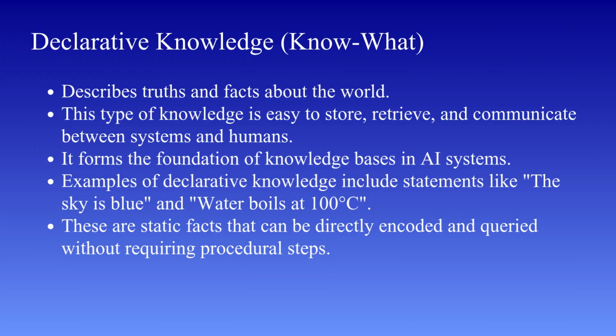So, in summary, declarative knowledge represents facts and truths, is static in nature, is easy to store, retrieve, and communicate, and forms the foundation of knowledge bases. It is one of the most fundamental types of knowledge used in AI systems. In the next slide, we'll move on to procedural knowledge, which focuses on actions and processes rather than just facts.